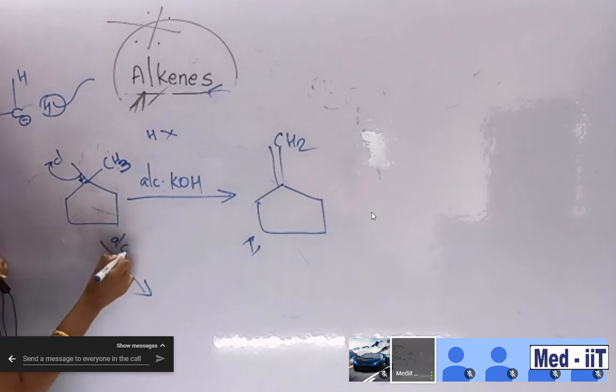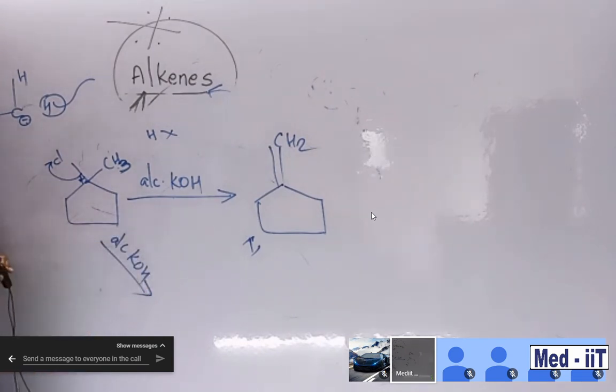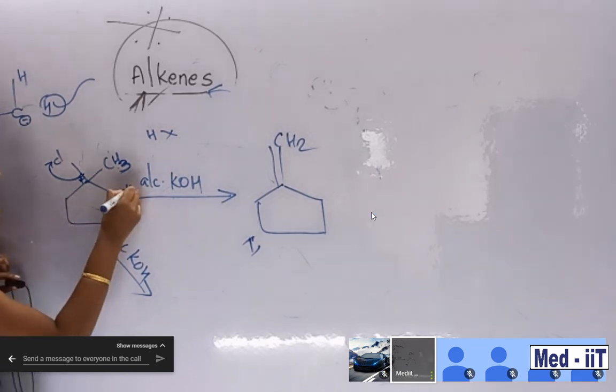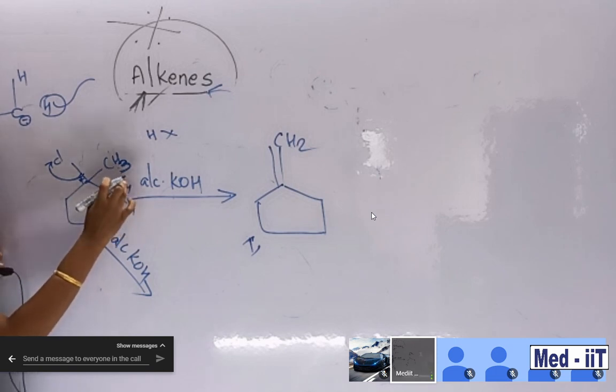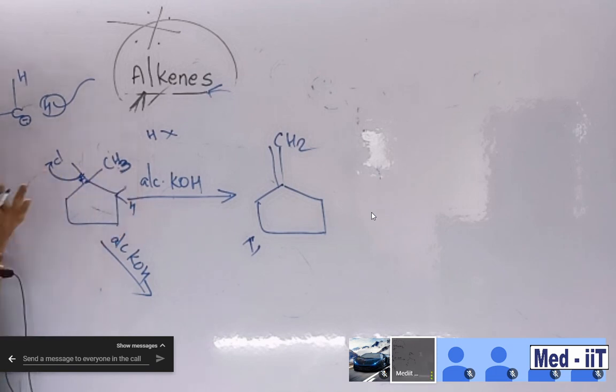Same alcoholic KOH. Another possibility. Can you predict? Halogen should be eliminated, but any other hydrogen, you can see here. Any more hydrogen in the same compound? Here are another 2 hydrogens. So this proton is going to eliminate, and then chlorine is also going to eliminate.